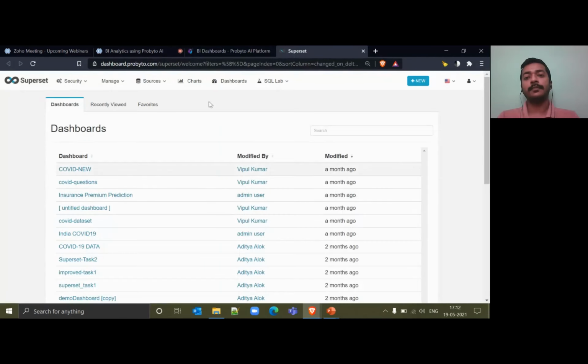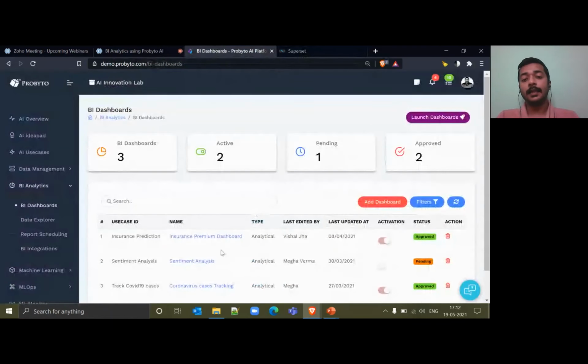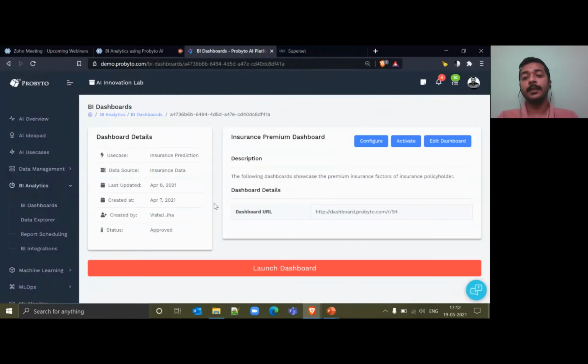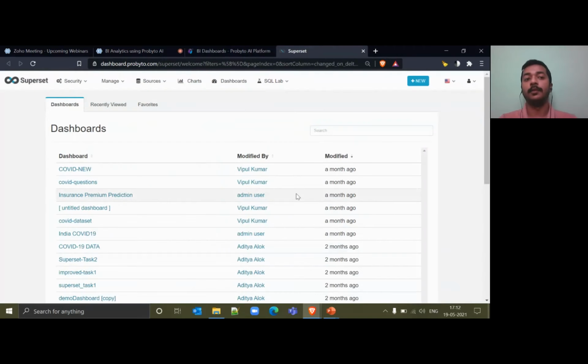Now we have connected Superset, which is also a dashboard building tool, where your users or your BI analysts will be working on this platform, building dashboards and charts on all the data sources which have been approved and connected. And once these are built, they can be directly accessed again from the platform, so that all the resources built in various platforms or various tools are in one place. So it's not limited to the team working only on Superset. Superset is a tool that we have configured and put with Provider AI.